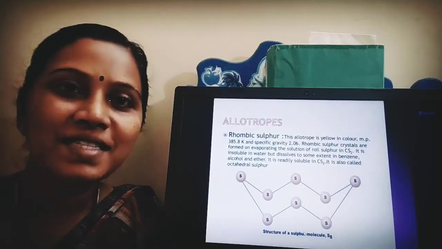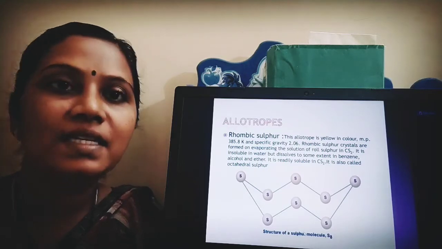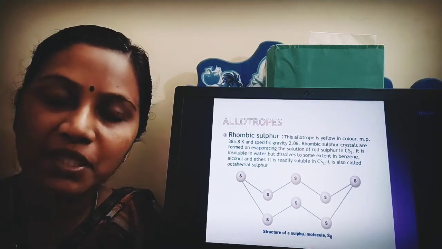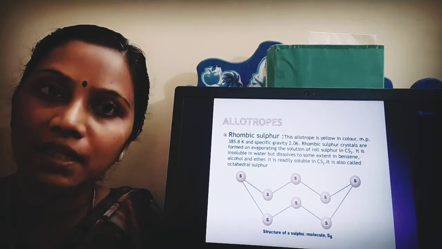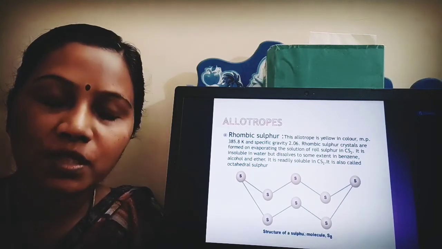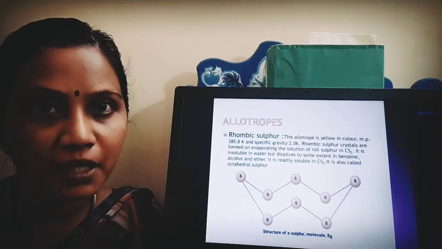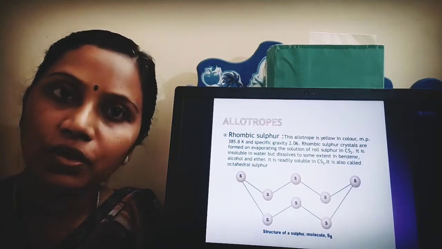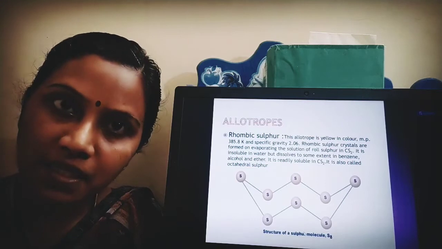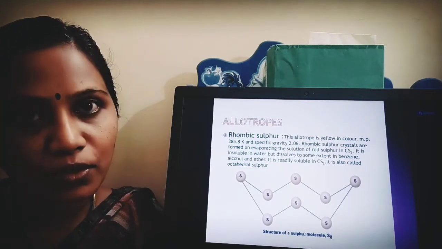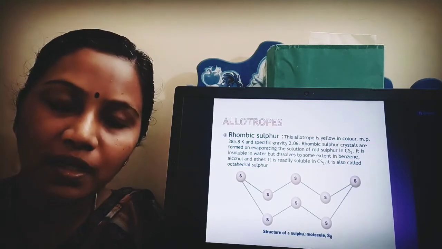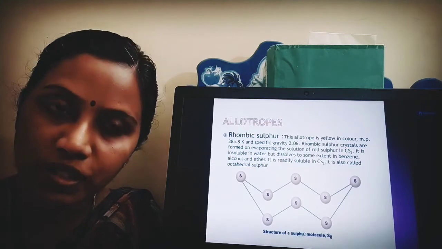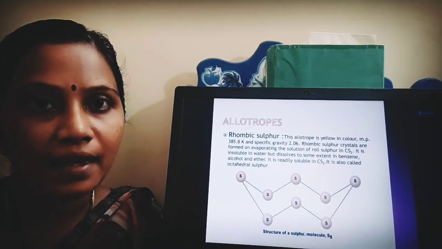Good morning students. We are back with P block elements. Till now we have seen group 15 elements, general electronic configuration, trend in the periodic table, then anomalous behavior of nitrogen. We saw preparation of ammonia by Haber's process in the form of flowchart. Then we saw uses. Then under group 16 elements we have seen general electronic configuration, trend in the periodic table, anomalous behavior of oxygen.